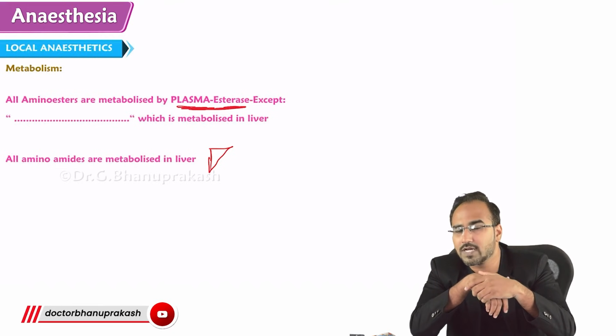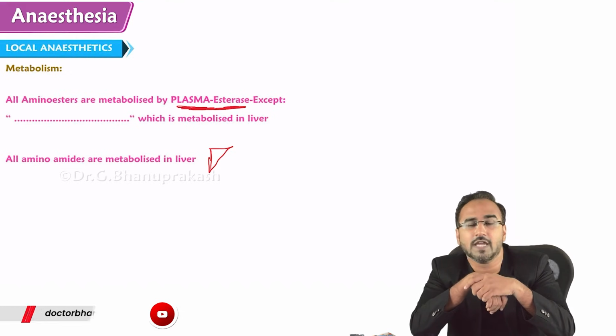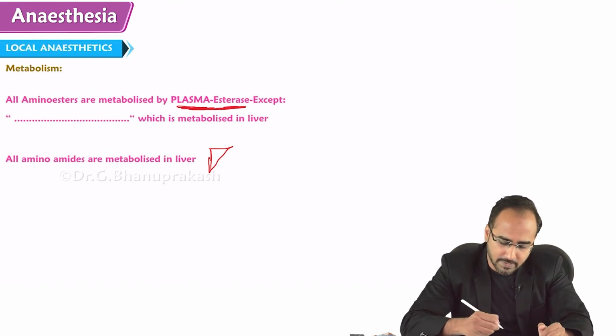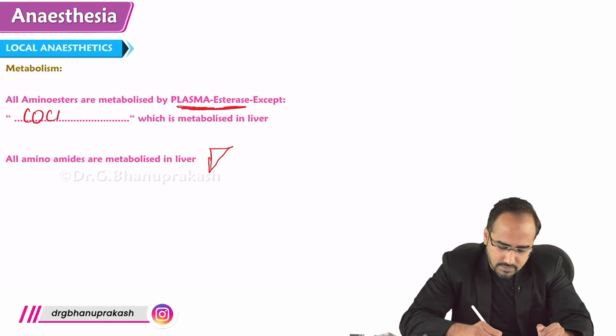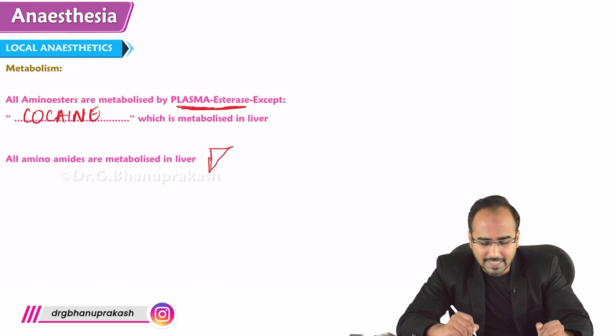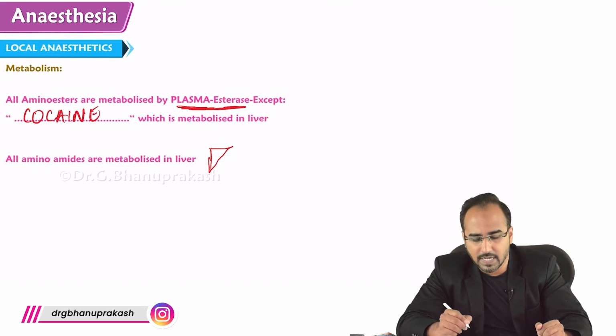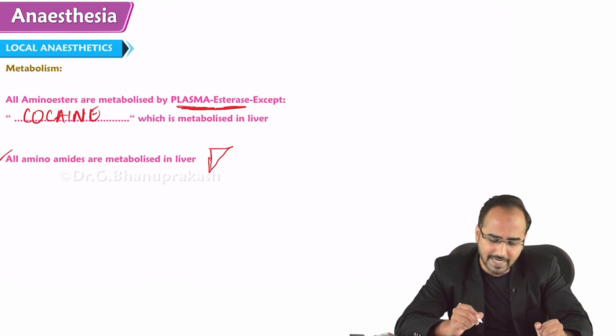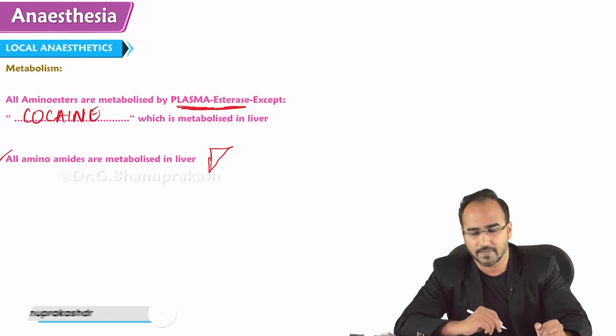You guys might be knowing what I am talking about. The amino ester local anesthetic that is sniffed and abused. What is that? Cocaine. Cocaine is having metabolism in the liver. So all amino esters are metabolized in the plasma by plasma esterases, except cocaine, which is having metabolism in the liver. Whereas all amino amides are metabolized in the liver.